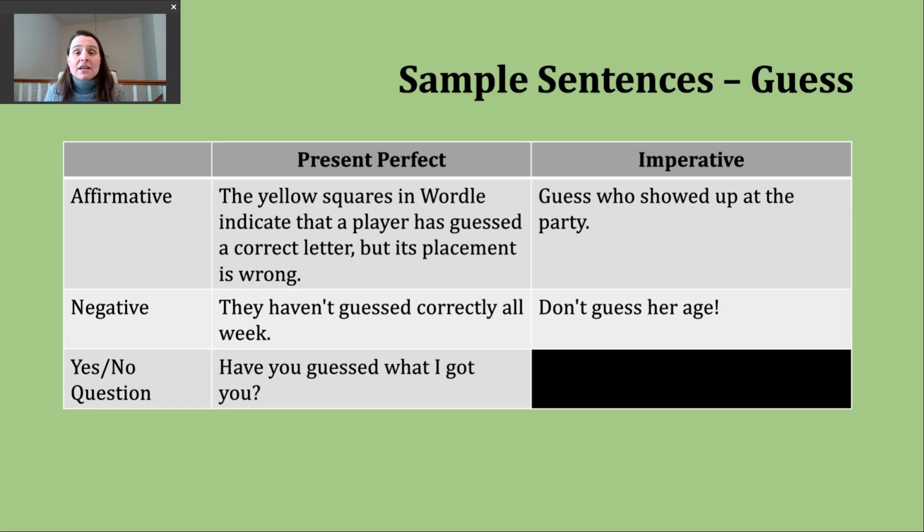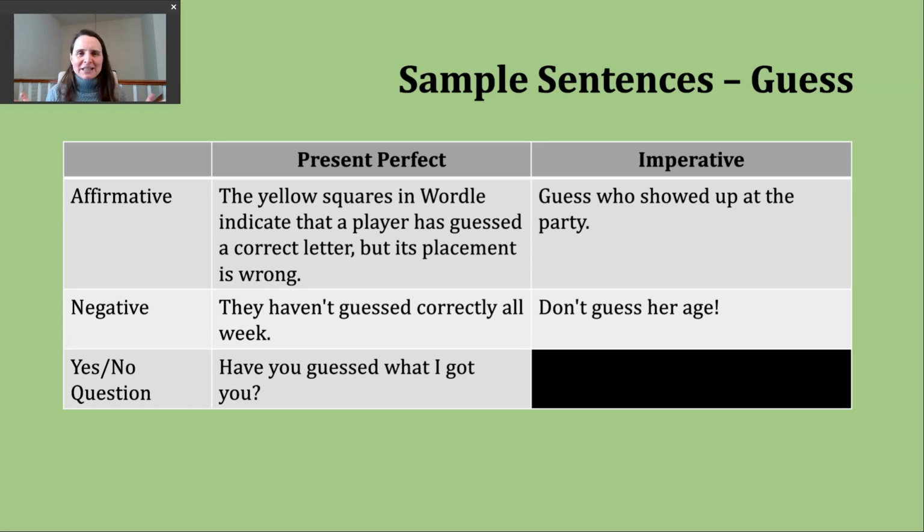Okay? To make the present perfect, I need two parts, and I must pay attention to my subject. If my subject is I, you, we, or they, I'm going to use have, but if my subject is he, she, or it, I'm going to use has. Okay, so my first part here is have or has, and then I use the participle form of the verb. Let's take a look at an example sentence.